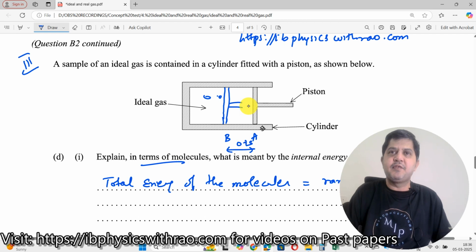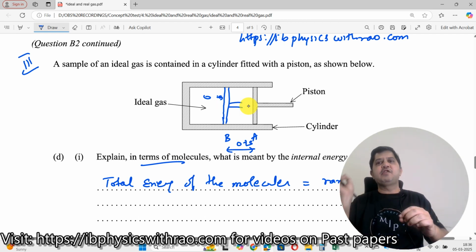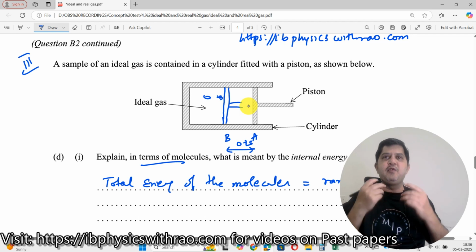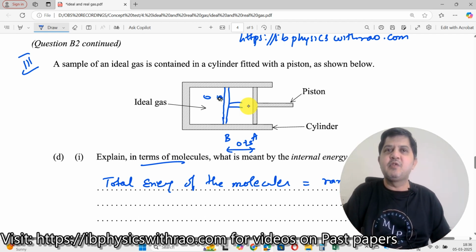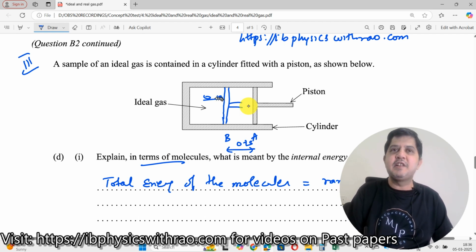The moment you push this, what will happen? The molecule which is slowly going over here is now hit with a bat, right? It's something like you throw a slow ball to a very good batsman. What will he do? He'll just hit it across. So the molecules will now start flying. There's a possibility that the molecule can even achieve a sixer, right? So it will immediately go faster.